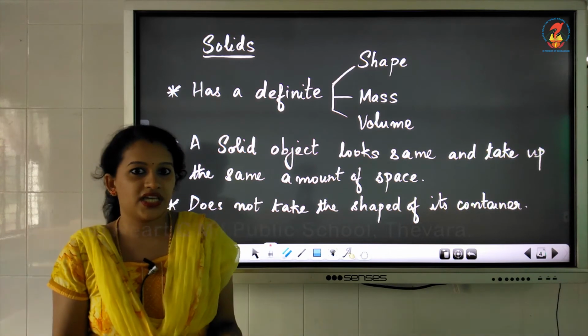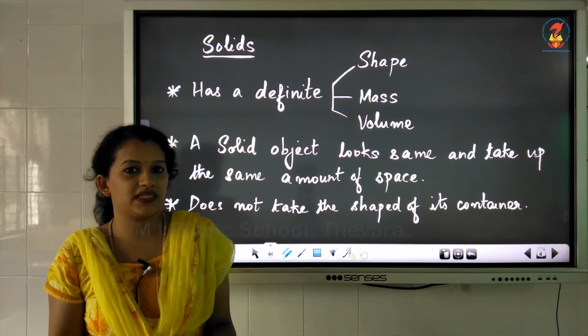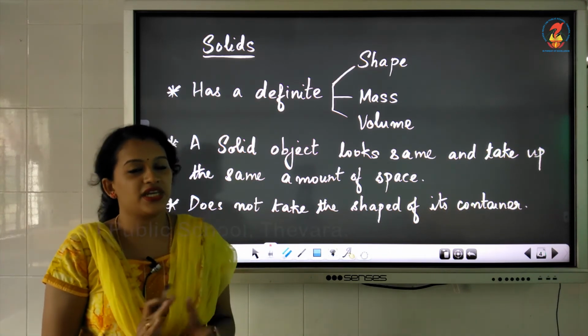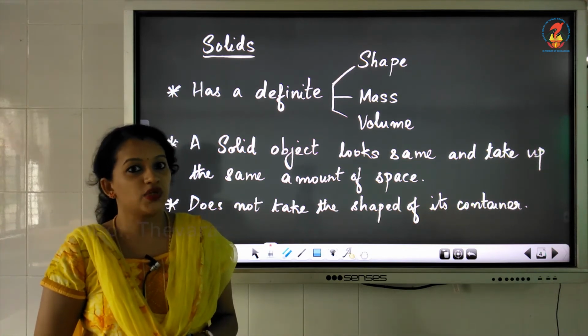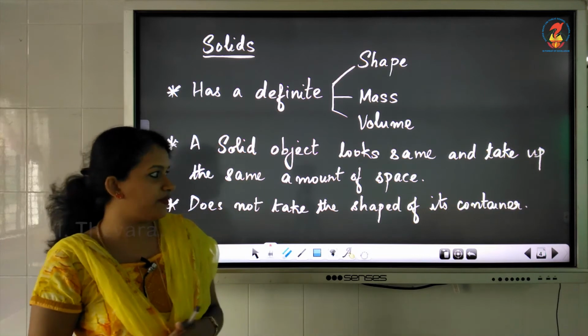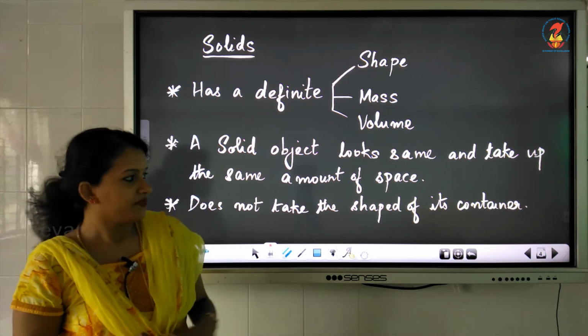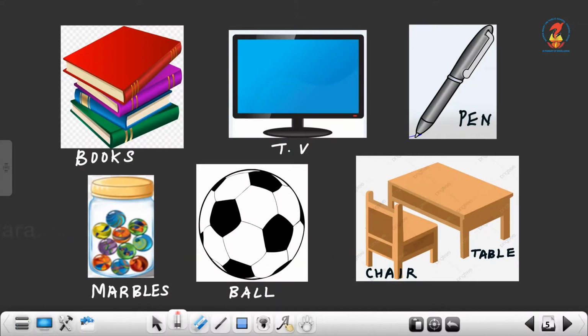The basket shape will remain as the shape of the basket itself, and the apple's shape will also remain as such of an apple, isn't it? So it does not take the shape of its container. So here I have given some examples of solids.